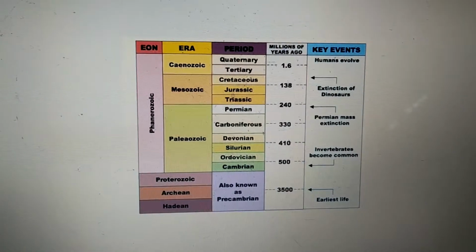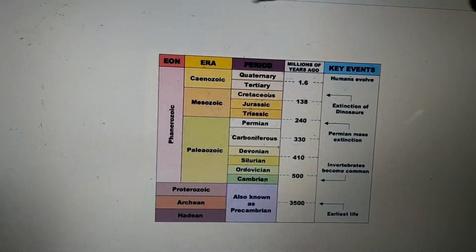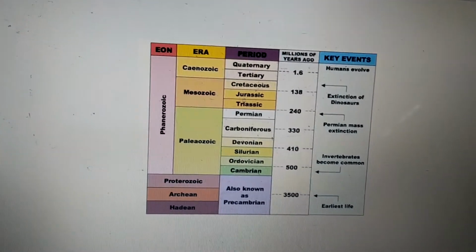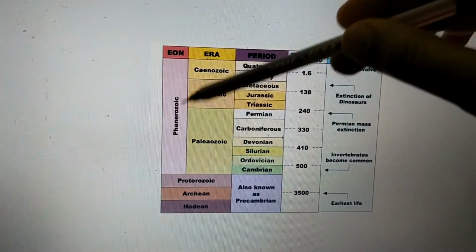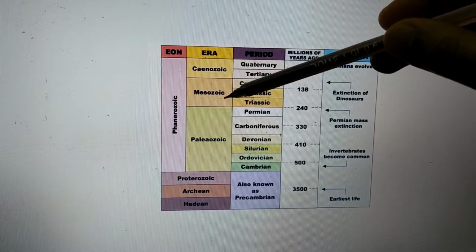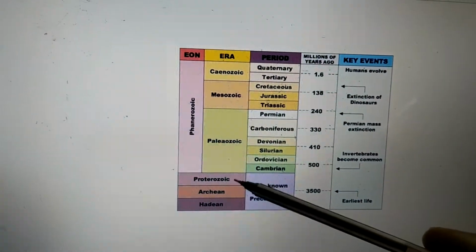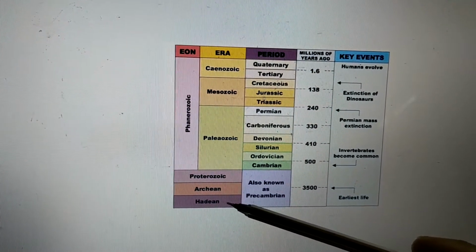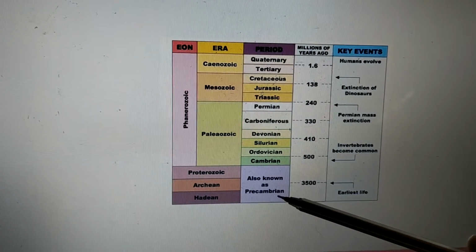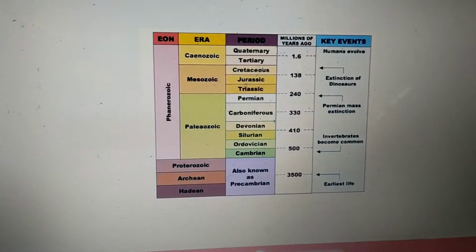In this part, we'll be discussing the geological time scale in detail, which includes eons, eras, periods, and the different events that took place during that time. So, concentrating on the eon, which is called the Phanerozoic eon, which is further divided into eras like Cenozoic, Mesozoic, Paleozoic, Proterozoic, Archaeozoic, and Hadean. Now, these three, that is Proterozoic, Archaeozoic or Archean, and Hadean, are commonly called the Precambrian. Now, what events took place during these eras?